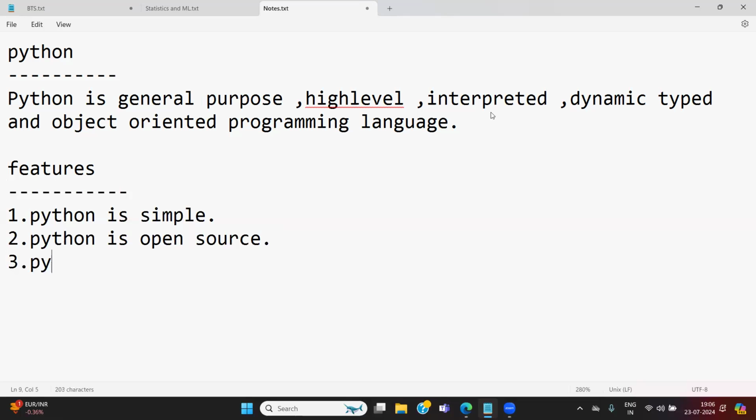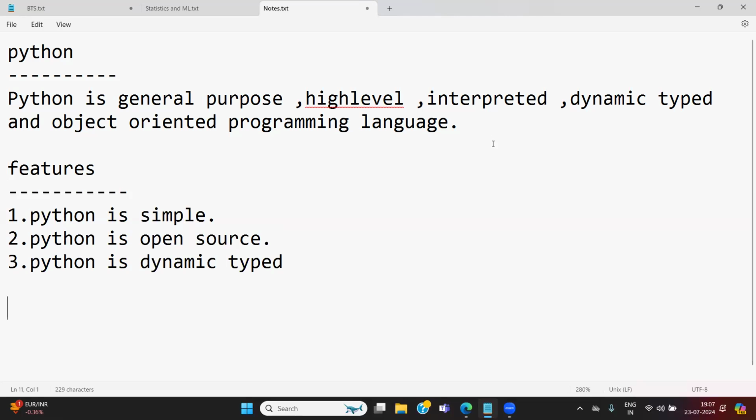Third point, no need to write the notes. You can close down your notes. Just listen to the class. Python is dynamic typed. So what is the meaning of dynamic type?